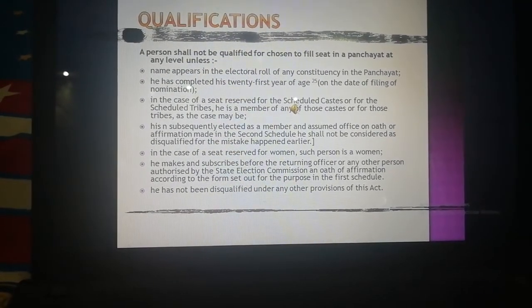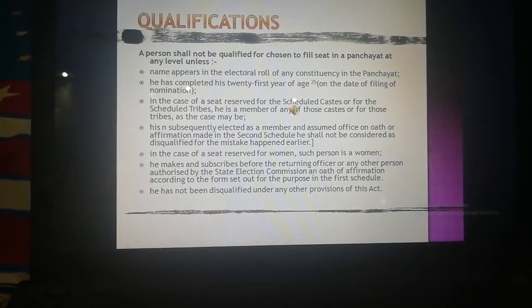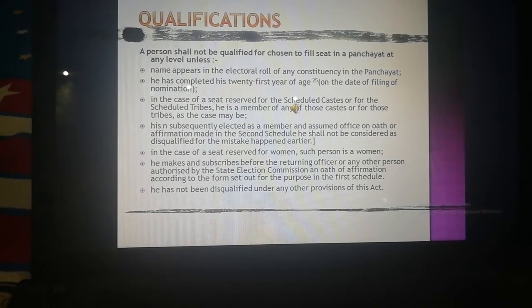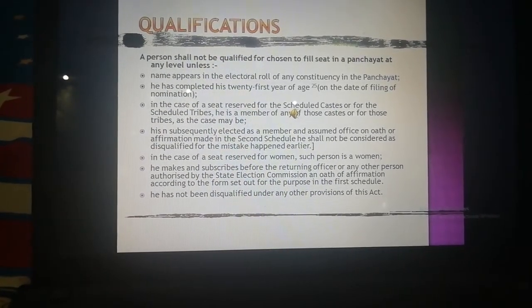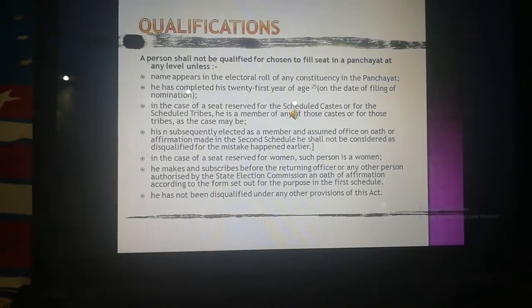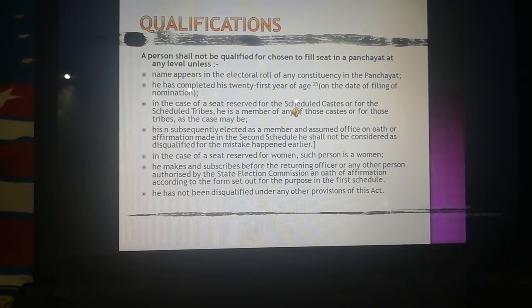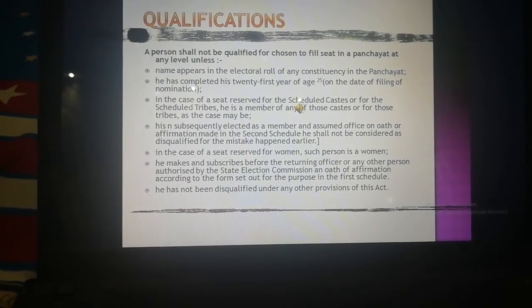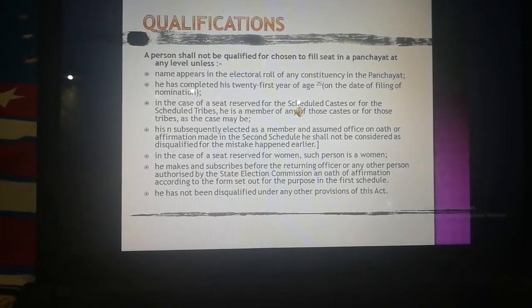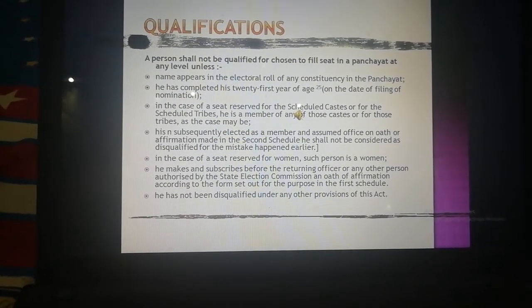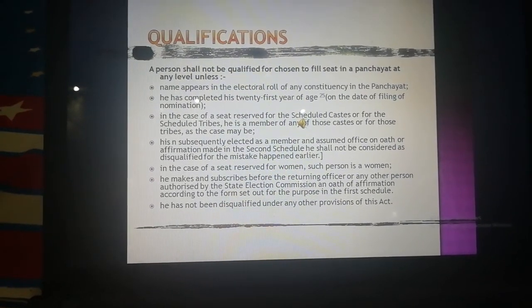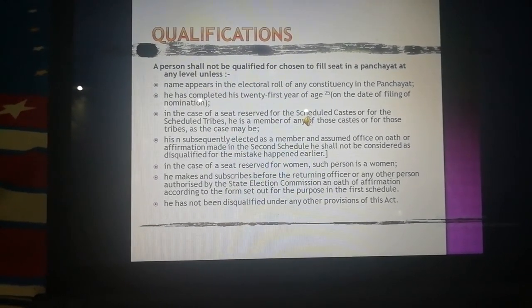In the case of a seat reserved for women, such person is a woman. He makes and subscribes before the returning officer or any other person authorized by the State Election Commission an oath or affirmation according to the form set out for the purpose in the first schedule. He has not been disqualified under any other provision of this Act.